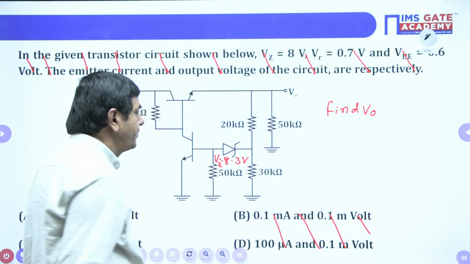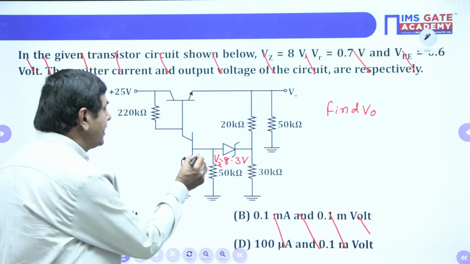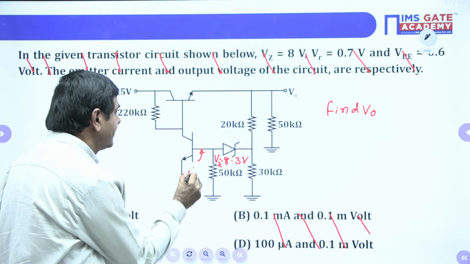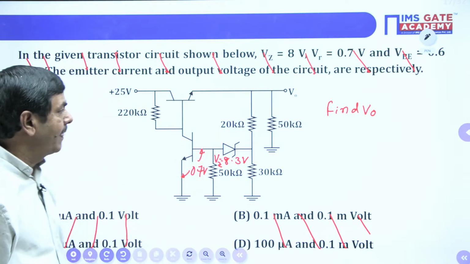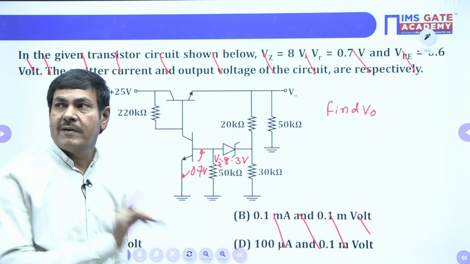This voltage is given in the problem, and 0.7 only. This is the correct problem. Only these values are changed. 0.7 volts. It is asking to find the V naught value only.